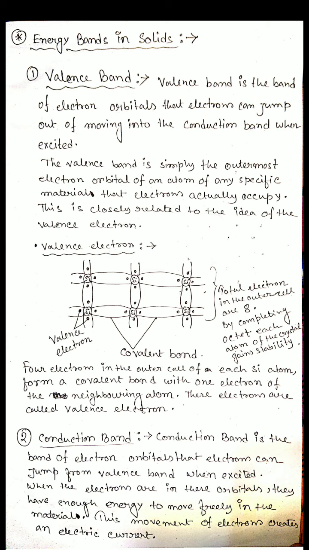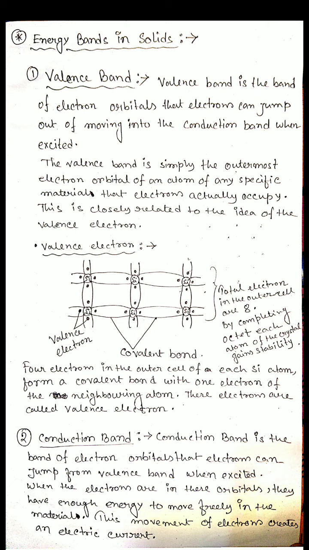They constitute the electric current. I hope it is clear now. Valence electrons are those inside the covalent bond, and the band from where electrons can jump out into the conduction band when excited is called the valence band.